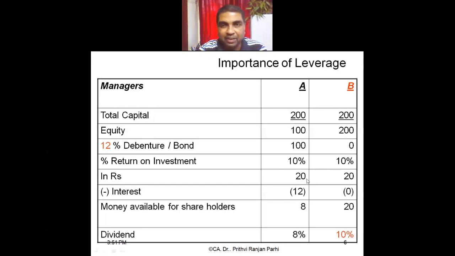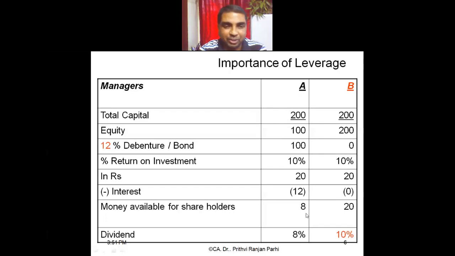Okay. Now firm A will pay interest. Does firm B have to pay some interest? No. Only firm A has to pay interest. Firm A's debt is 100 rupees, on which it has to pay 12%. So the interest for firm A is how much? 12 rupees. So after paying 12 rupees, the money available to the equity shareholders is how much?